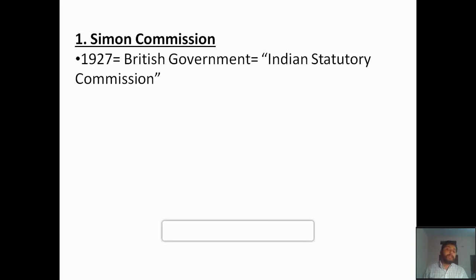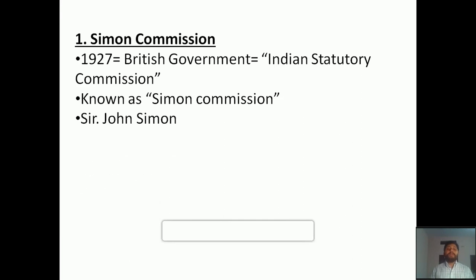In 1927, the British government appointed an Indian Statutory Commission, and they appointed it with a very definite purpose. This particular commission is known as the Symon Commission because Sir John Simon was the head of this commission, and its aim was the need of constitutional reforms. As I have told you, Sir John Simon was the chairman, so that's why this commission got named after him.